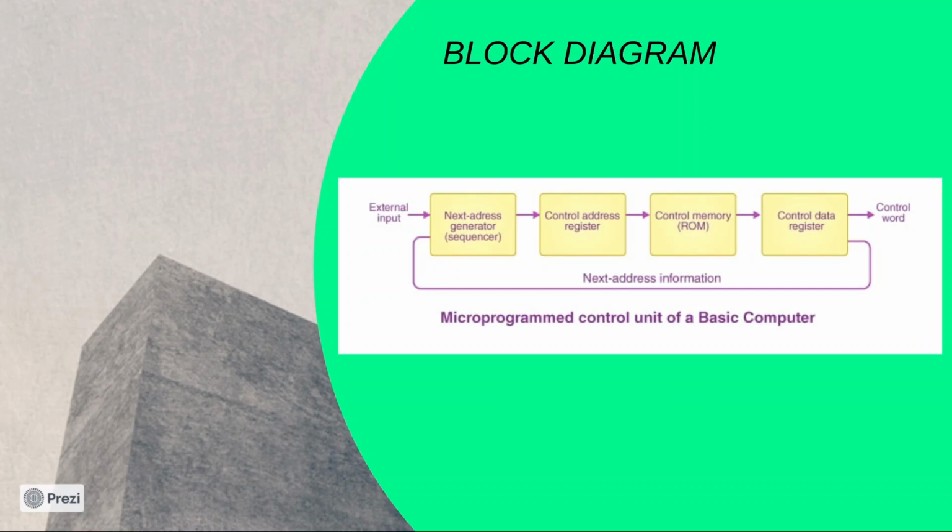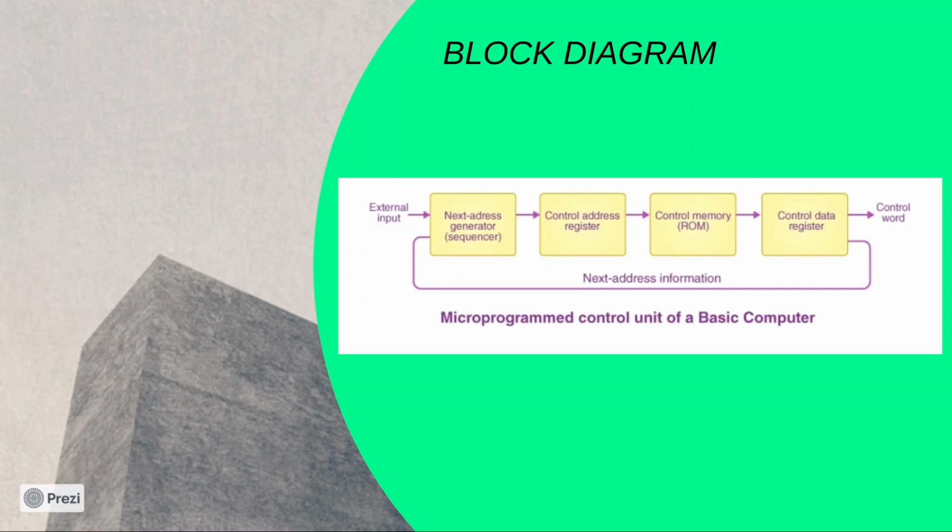So the first component is the external input. This is where the input data is fed into the computer. The next component is the next address generator or sequencer. This component generates the next address for the control memory.